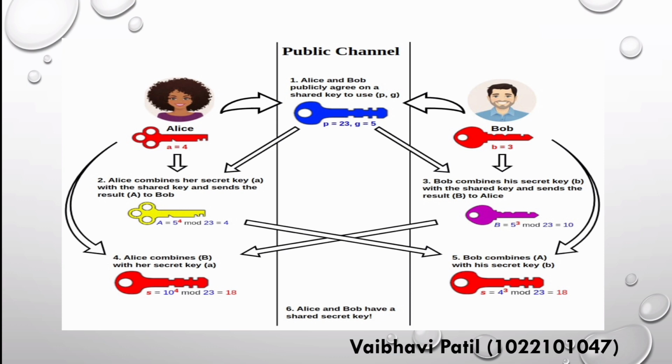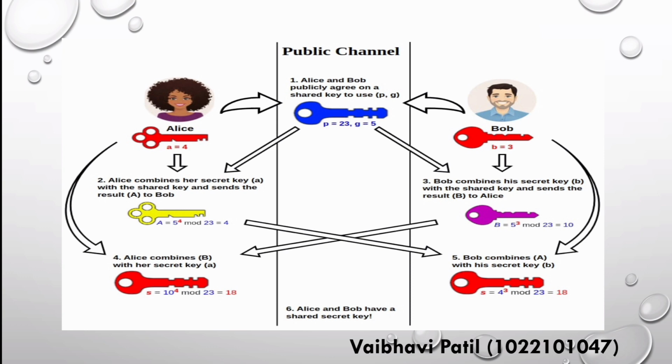The values are p equals 23 and g equals 5. Step two: Alice chooses her secret key a equals 4. Alice combines her secret key a with the shared values and sends the result A to Bob.